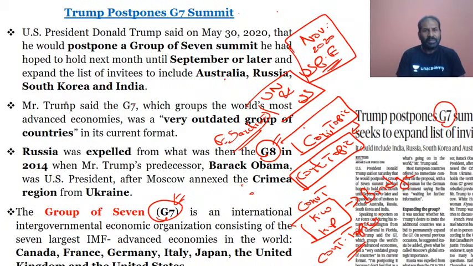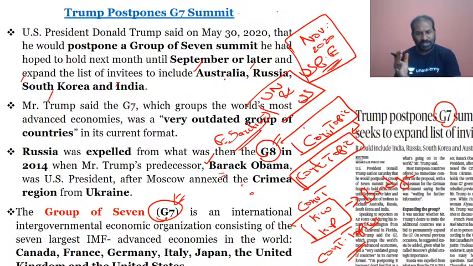That was done under Trump's predecessor, when Barack Obama was the US president. But now Trump wanted to invite, along with Australia, Russia, South Korea and India. Definitely the foreign policy of Barack Obama and the foreign policy of Trump are apart. They are definitely apart.